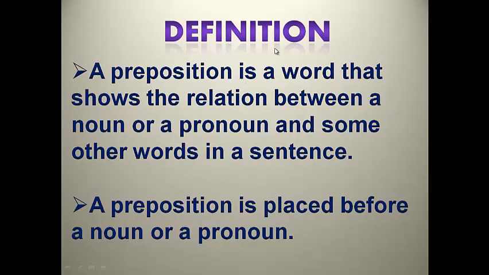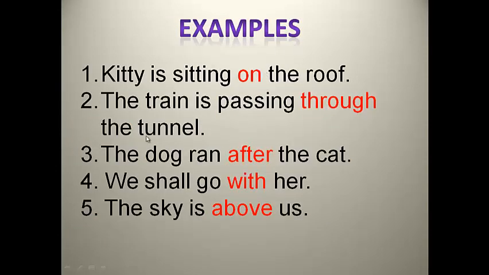Now let us know the definition of preposition. A preposition is a word that shows the relation between a noun or a pronoun and some other words in a sentence. A preposition is placed before a noun or a pronoun. Just see some examples. Kitty is sitting on the roof.